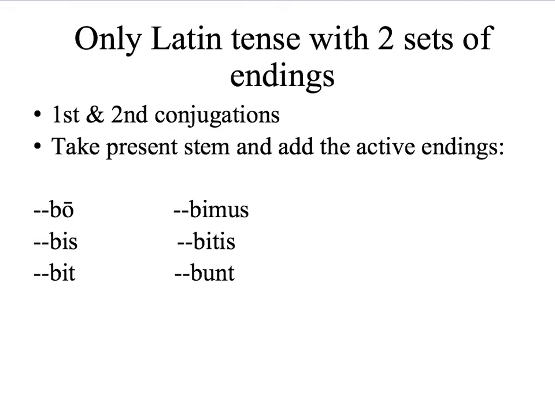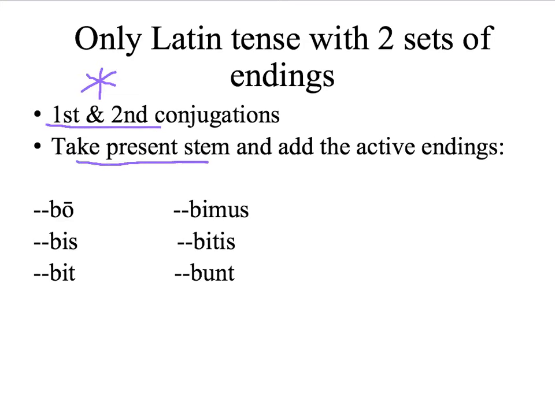The future tense in Latin is the only tense that has two sets of endings. The first and second conjugations have one set, and the third and fourth conjugations have another set. In this video, we will only be learning first and second conjugation verb future endings.